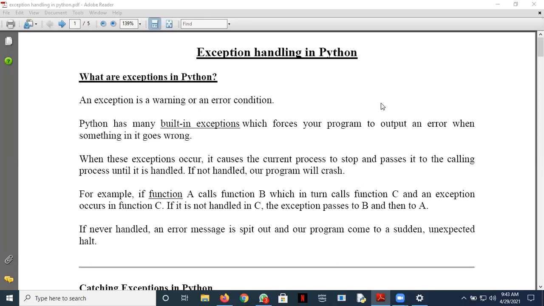As an example, if a function A calls a function B, which in turn calls function C, and let's suppose that an exception occurs in function C. If it is not handled in C, it will pass to B and then pass to A. So an exception needs to be taken care of.